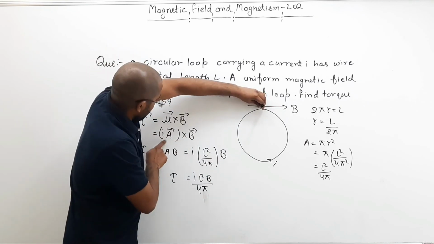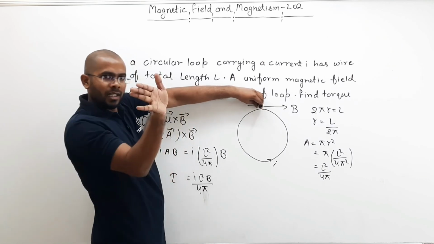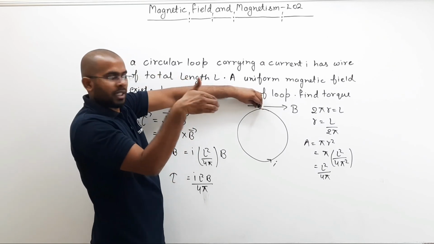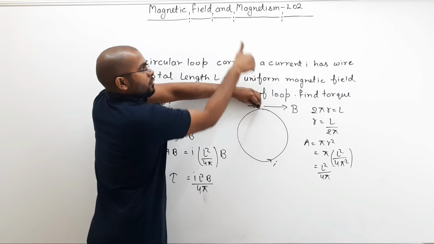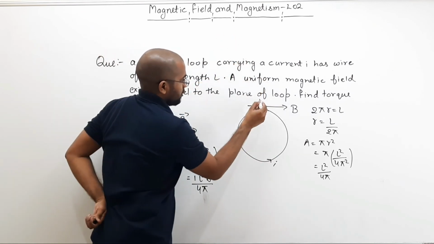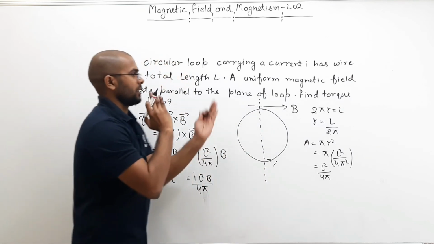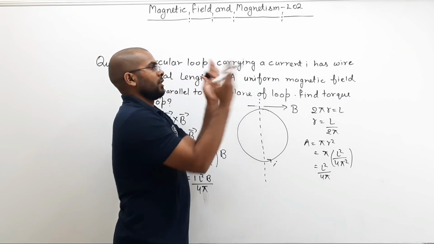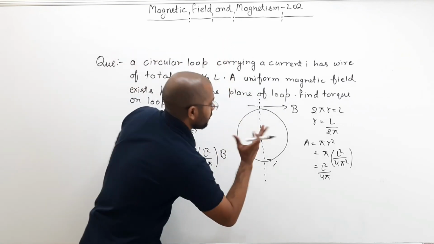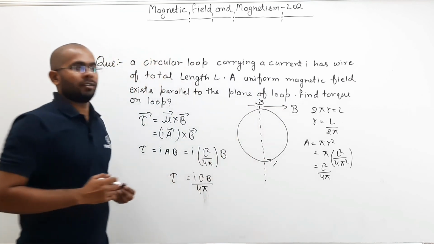What should be the direction? Area cross B. So torque will be in the upward direction. So if this is your axis, then torque will be upward. It will rotate like this. So that upward will be the direction of torque.